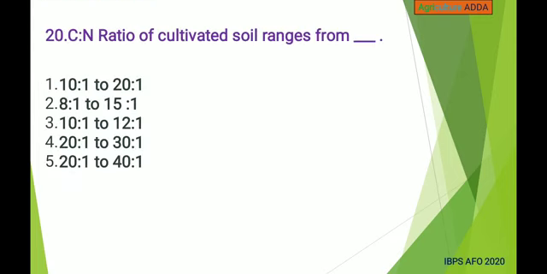Next, the C:N ratio of cultivated soil ranges from 10:1 to 20:1, 8:1 to 15:1, 10:1 to 12:1, 20:1 to 30:1, and 20:1 to 40:1. Answer is 8:1 to 15:1.